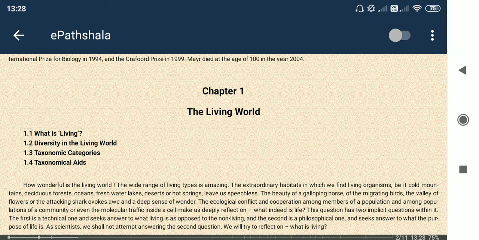So these are the features. What is actually living and what is non-living? What is the difference between living and non-living? What is the logic behind saying one matter or material to be living and another to be non-living?